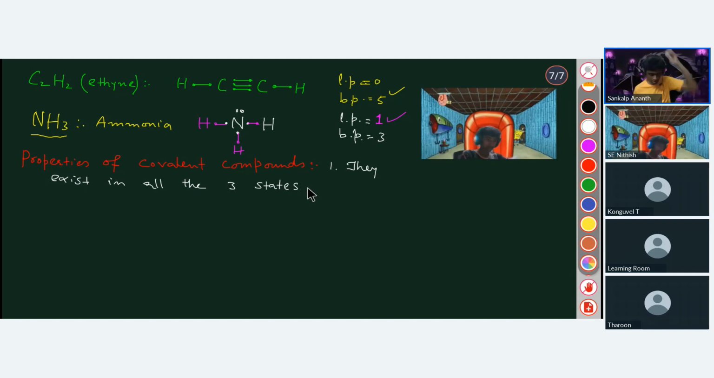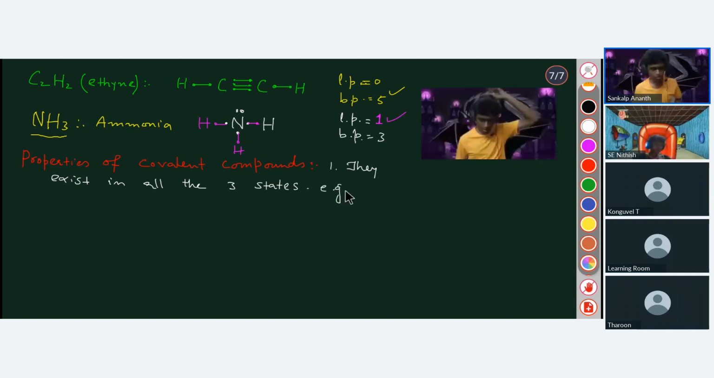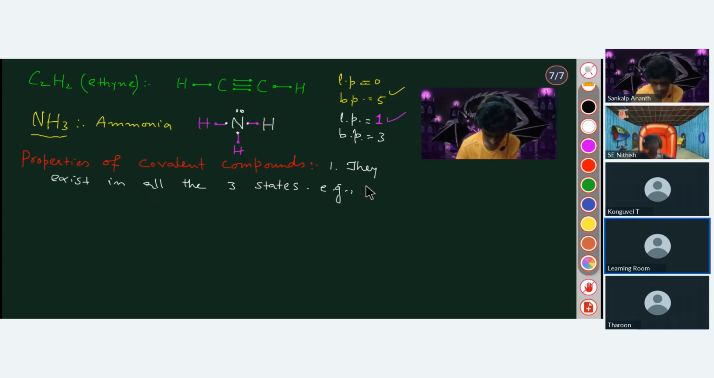Sir, ionic compounds exist in the solid state, but covalent compounds can be solids, they can also be liquids, they can also be gases. Their natural form can be anything. They can exist in all the 3 states. For example, if I just talk of fluorine, F2 molecule, in which state does it exist? It exists in the gaseous state.